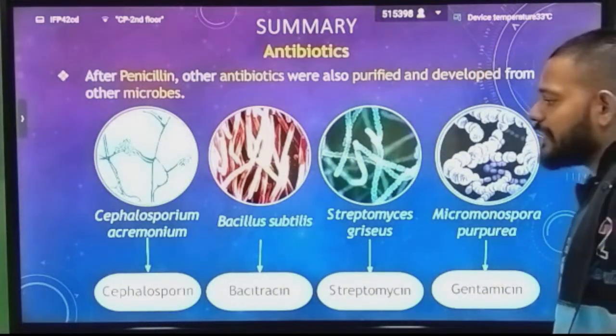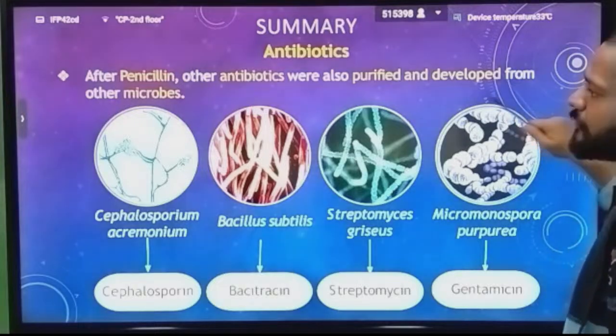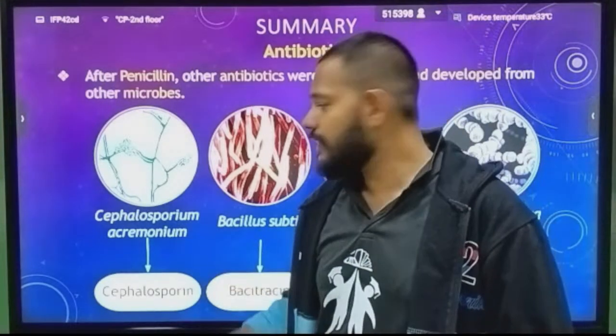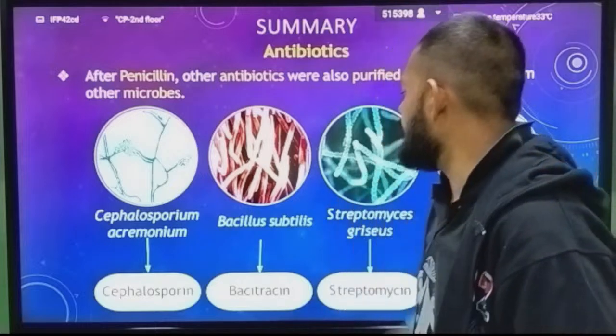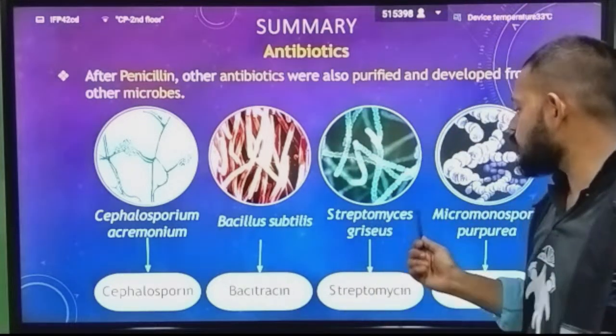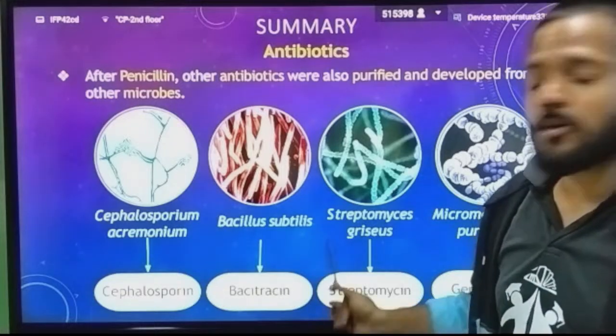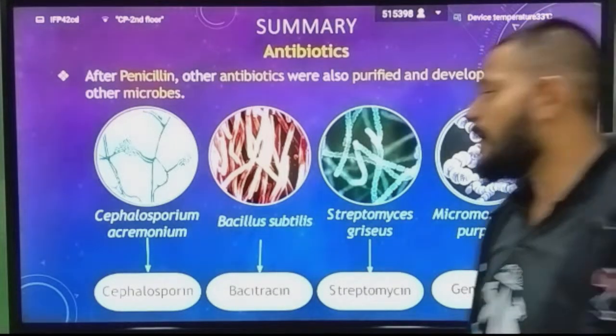Second, we studied antibiotics. After penicillin, other antibiotics were also purified and developed from other microbes. We studied that Acremonium produces cephalosporin, Bacillus subtilis produces bacitracin, Streptomyces griseus produces streptomycin, and Micromonospora purpurea produces gentamicin.